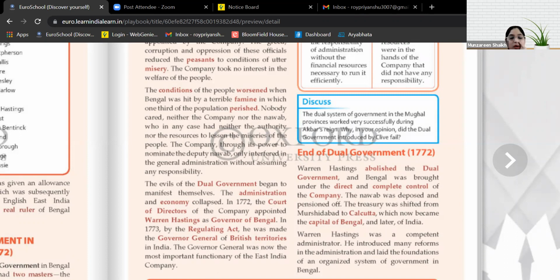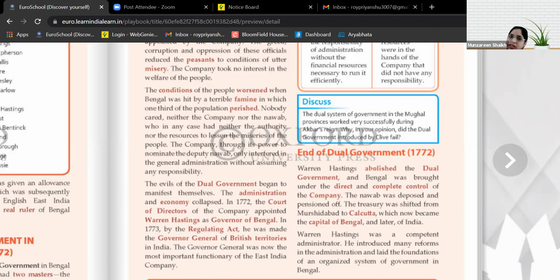Now, Warren Hastings, the Governor General of Bengal, brought various reforms. Reforms means changes. He introduced various changes in the administrative process, and he organized the entire system of government in Bengal. Now let's see what happens further.